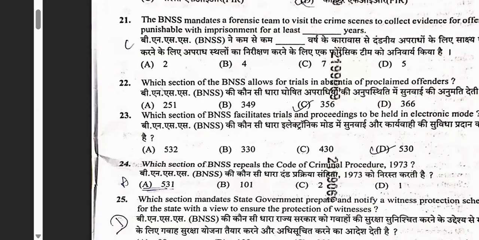framing of charge. So it is very easy. You just go to the index, you can search. It will take less than half a minute to answer this question, because you just go to 251, then go to 349, then go to 356. In the BNSS, it is a direct question from the index itself.